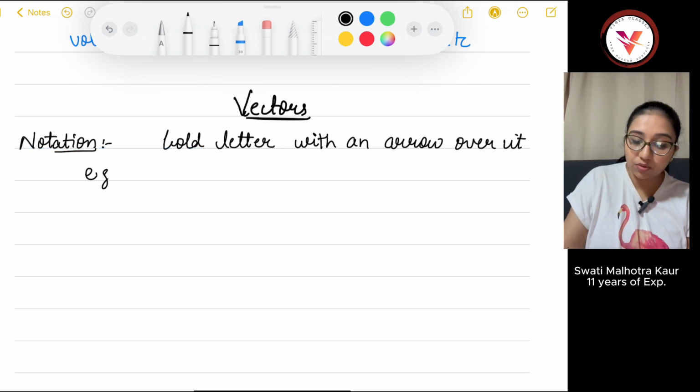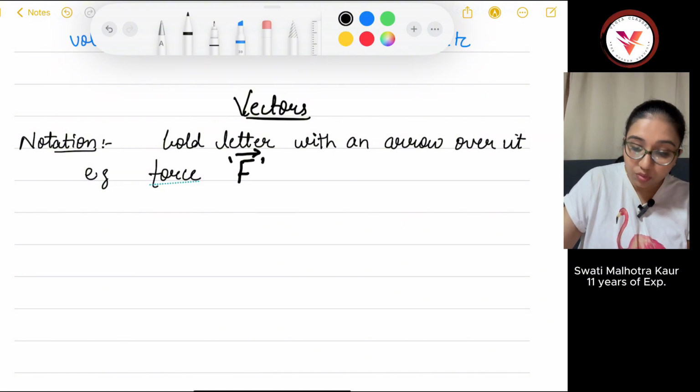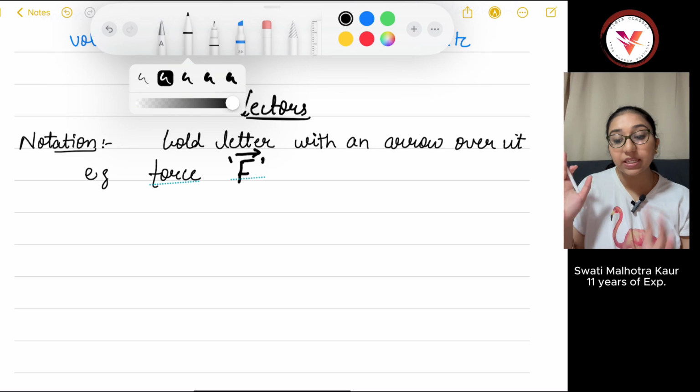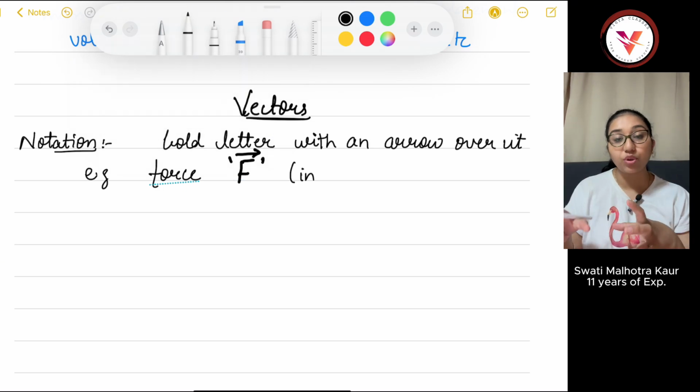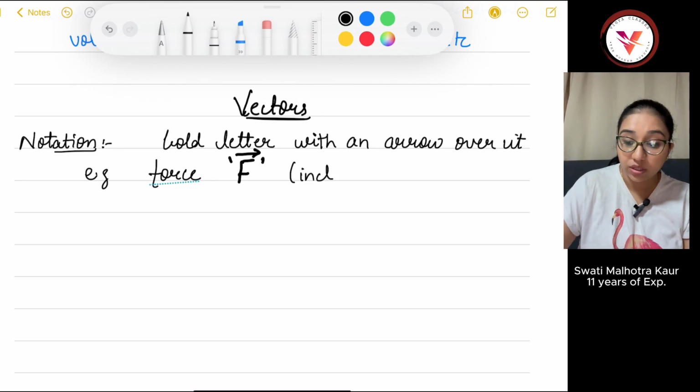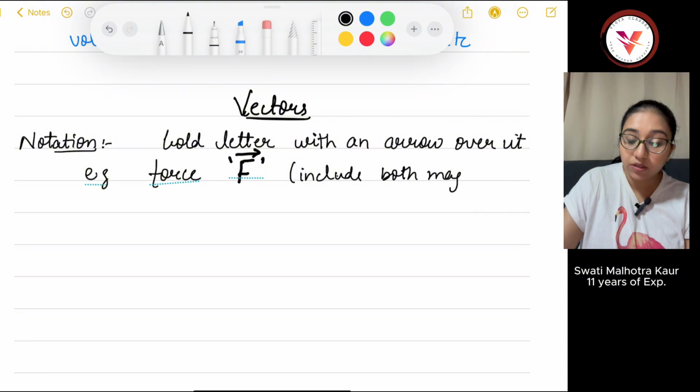For example, you have force, which is a vector quantity. So its symbol can be written as this bold F with an arrow over it. This is basically a vector, in which if you write this, then you have to include direction and magnitude both.